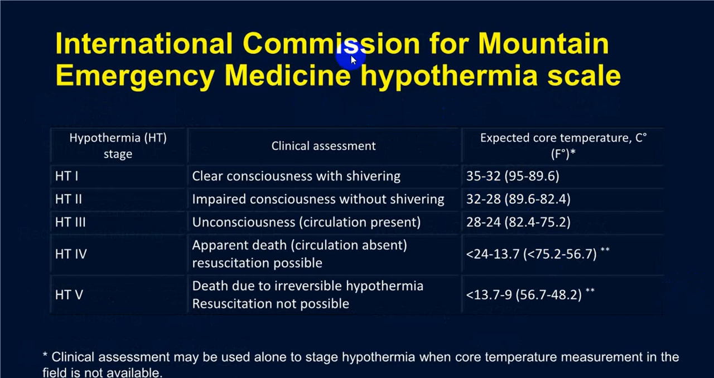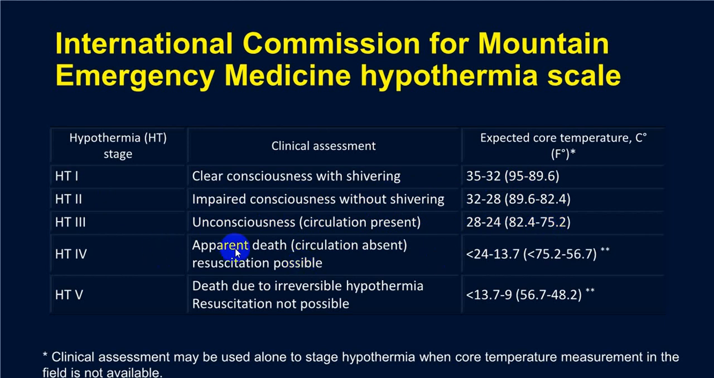This is from the International Commission for Mountain Emergency Medicine. They have put hypothermia into different stages, 1 to 5. Stage 1, the person is conscious with shivering, where the temperature is between 95 and 89.6. This is called mild. Hypothermia stage 2 is impaired consciousness without shivering, between 89 and 82. The person becomes unconscious between 82 and 75. This is called stage 3.